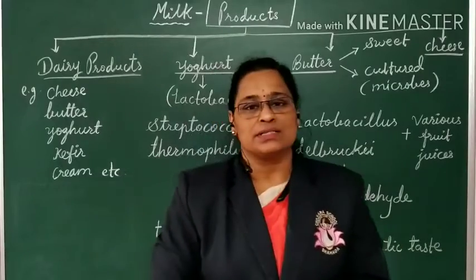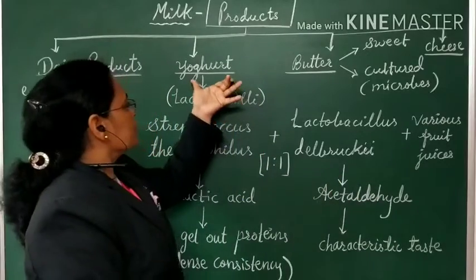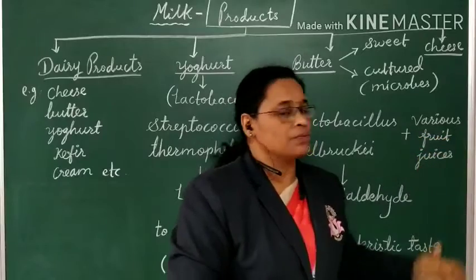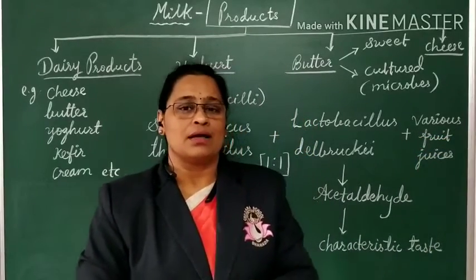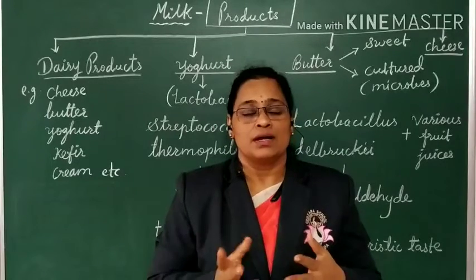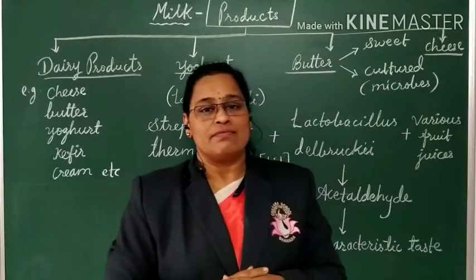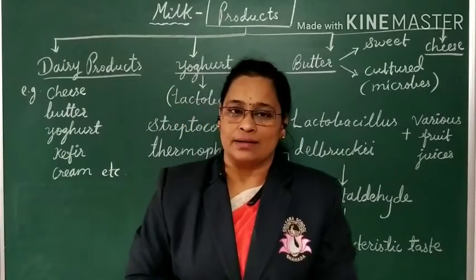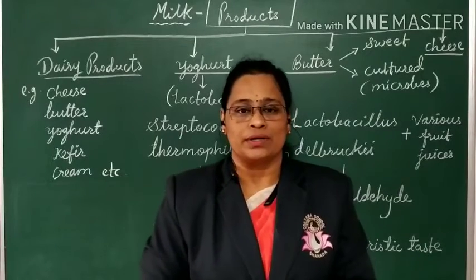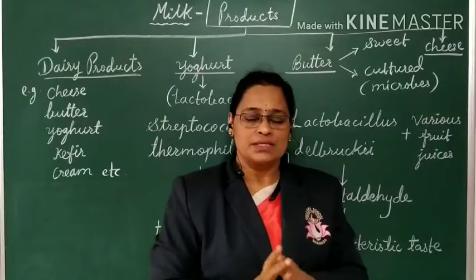And now the next one, that is cheese, we'll see. Along with yogurt, nowadays we have different flavored yogurt, where various fruit juices are also added to impart a different flavor, like strawberry flavor, banana flavor. Like that we can get strawberry yogurt, banana yogurt, and any fruit flavor can be added. So it gives the characteristic taste and smell to the yogurt. That's why it's the biggest industrial product, a dairy product.